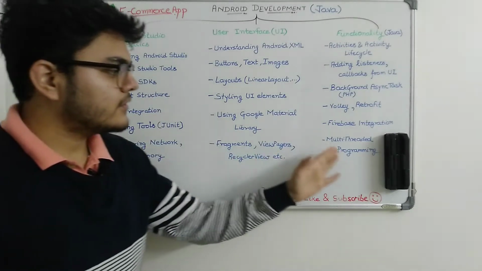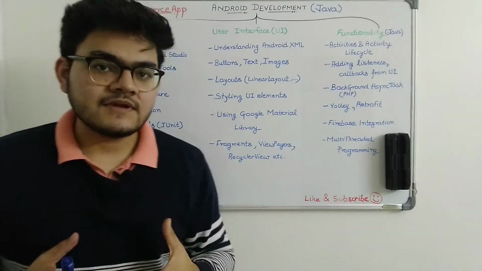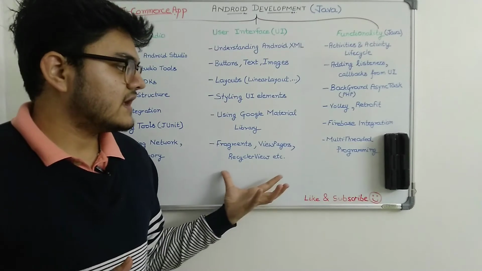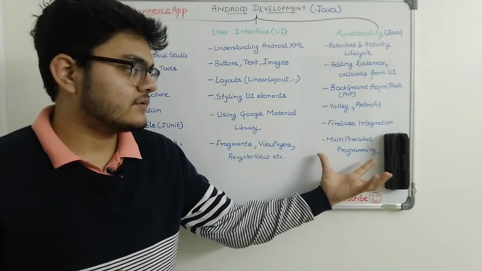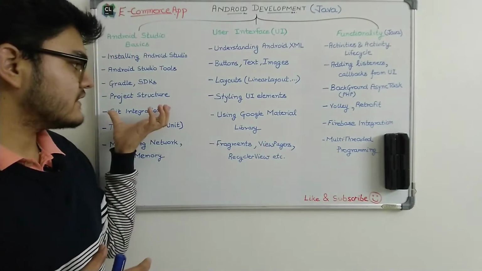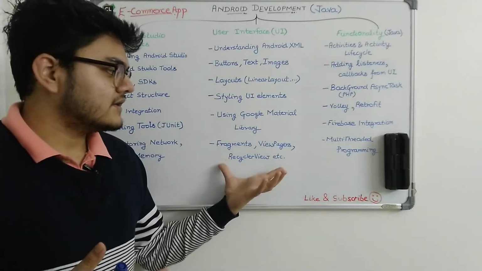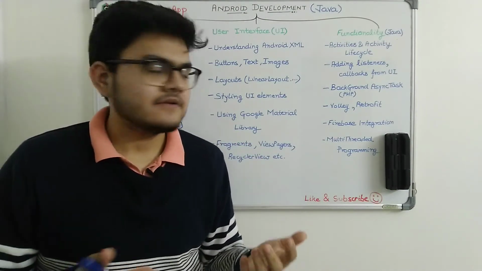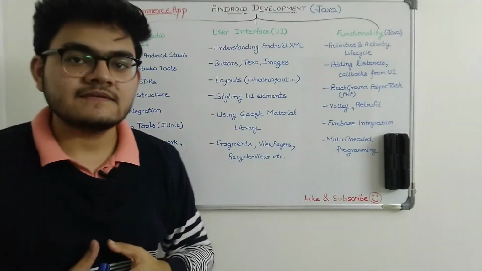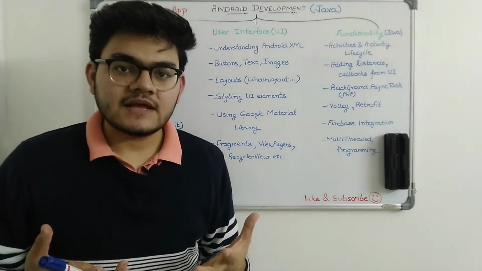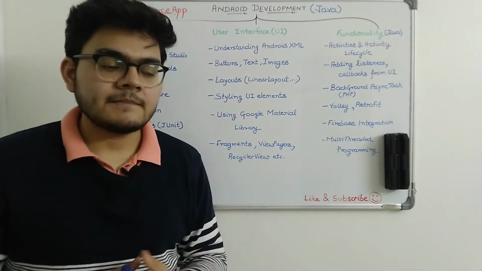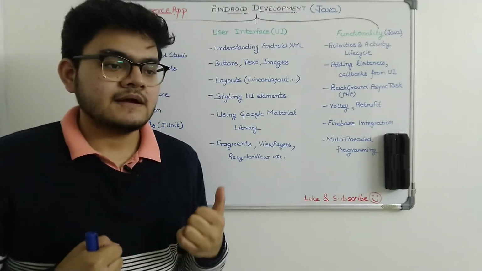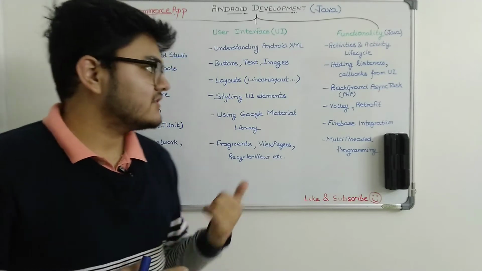Now moving on to these two sections. In an Android application, Android Studio provides a project structure in such a manner that the UI interface and functionality are separated, right? So let's understand what is user interface. Whenever we create an Android application, you can see in any Android app you have some buttons, you have various things like text and images, right?